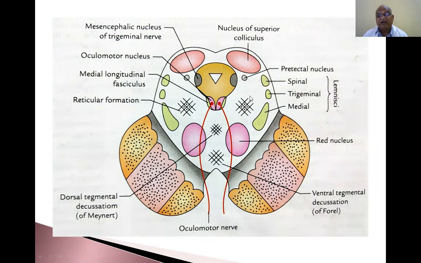So these nuclei are arranged ventrolateral to this one in a band pattern from below upwards. So you have to write the description: the spinal lemnisci are arranged ventrolaterally to the central gray matter, from below upwards in a lateral direction toward rostrally. You have to write like that, in theory.